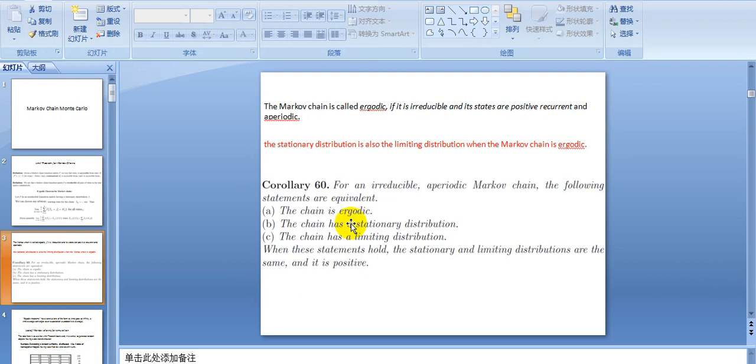Basically, what we need in MCMC is a really nice Markov chain where we have a stationary distribution and a limiting distribution, and the stationary distribution is the same as the limiting distribution. That's what we need in our MCMC.